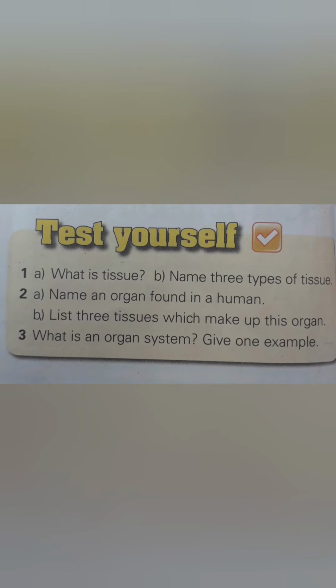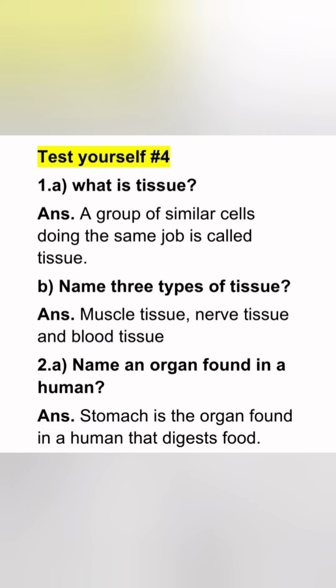Now we are going to cover the test yourself number 4 on the page number 22. Question number 1, A part is, what is tissue? The answer is, a group of similar cells doing the same job is called tissue. The B part is, name 3 types of tissue. The answer is, muscle tissue, nerve tissue and blood tissue.